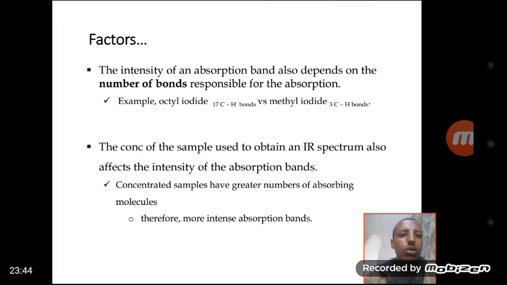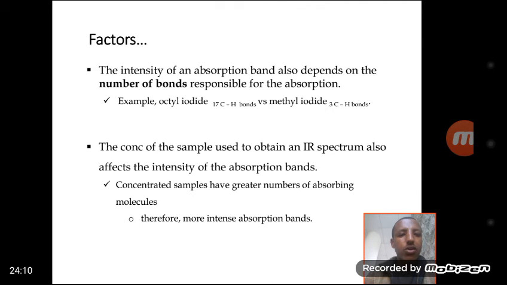The intensity of an absorption band also depends on the number of bonds responsible for the absorption. The first factor that affects the intensity of the absorption band is the dipole moment, or the charge that the interacting atom has, and the second is the number of bonds responsible for absorption.